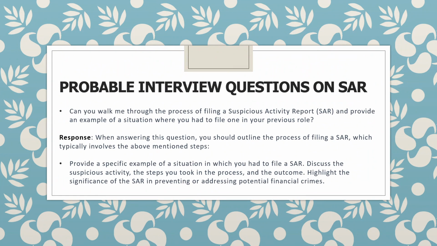A probable interview question on SAR is: can you walk me through the process of filing a suspicious activity report, SAR, and provide an example of a situation where you had to file one in your previous role? When you answer this question, you should outline the process of filing a SAR, which typically involves the above mentioned steps, and provide a specific example of a situation in which you had to file a SAR. Discuss the suspicious activity, the steps you took in the process, and the outcome. Highlight the significance of SAR in preventing and addressing potential financial crime.